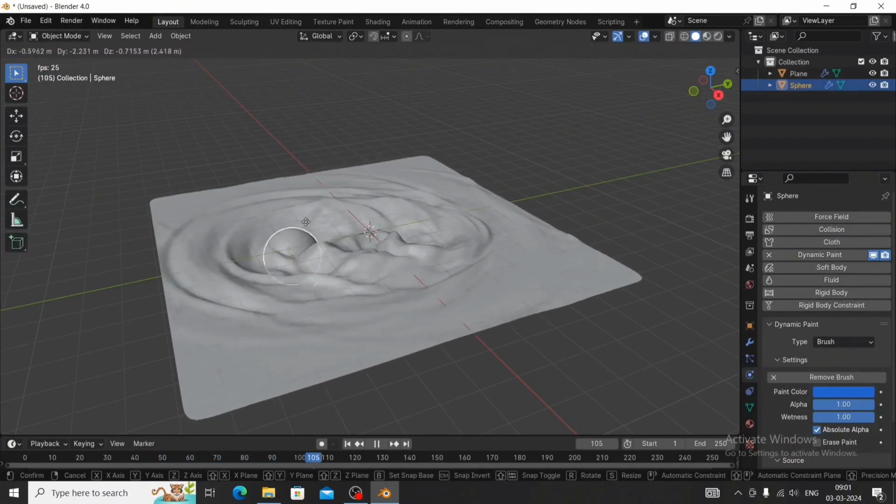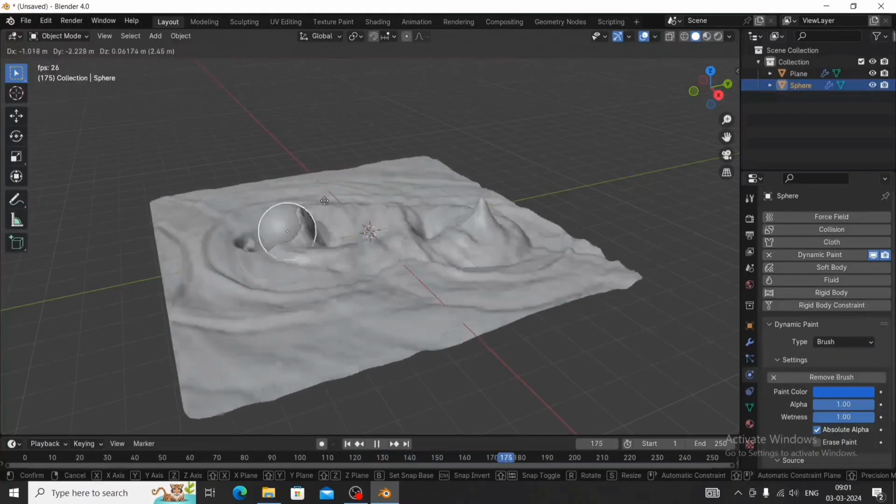As you can see, guys, water movement. So that is for today, guys.